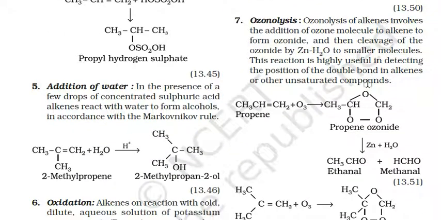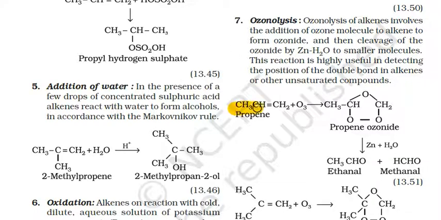Next process is the ozonolysis. Ozonolysis of alkene involves the addition of ozone molecules to alkenes to form ozonides and then cleavage of the ozonides by Zn and H2O to smaller molecules. This reaction is highly useful in detecting the position of the double bond. For detecting the position of the double bond, this type of test is done.